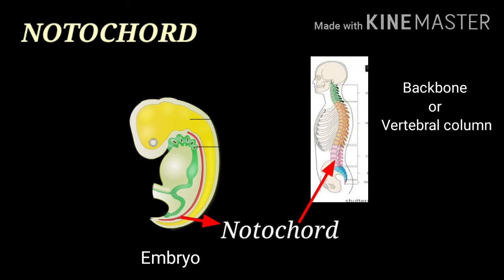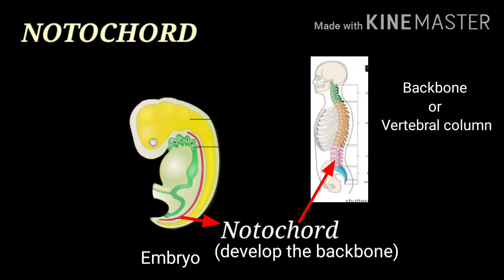Because the backbone is also a rod-like structure, it supports the body. So this notochord has a major role in the development of the backbone. Notochord is not present in all organisms in the kingdom Animalia. It is present in some organisms throughout their life, and in some it is present only at the stage of embryonic development. When it becomes adult, there is no notochord present.